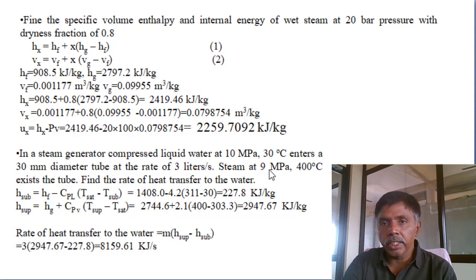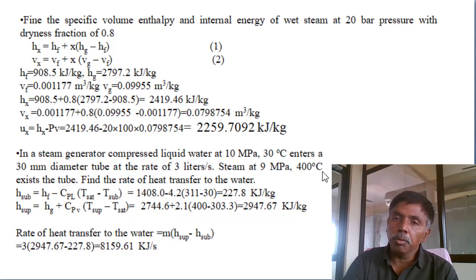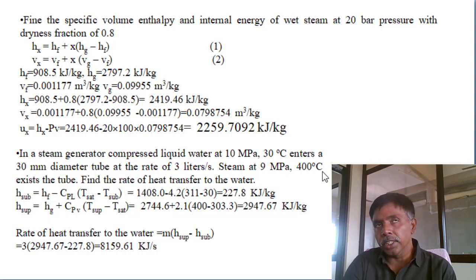Next, the exit condition of the boiler is superheated steam at 9 megapascal, which means 90 bar pressure, 400 degrees centigrade. From table number 4, I think, you can extract it directly. Otherwise, you can calculate Hg plus Cp into T superheat minus T saturation. You will get the value.